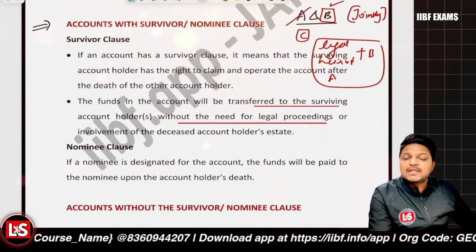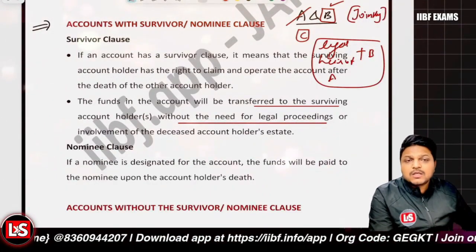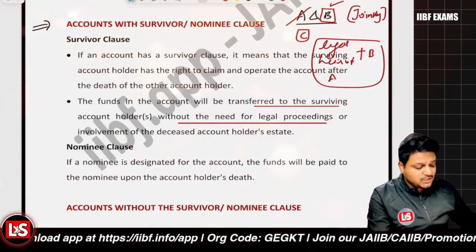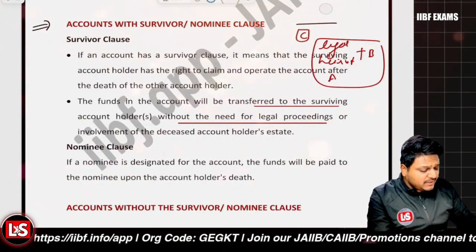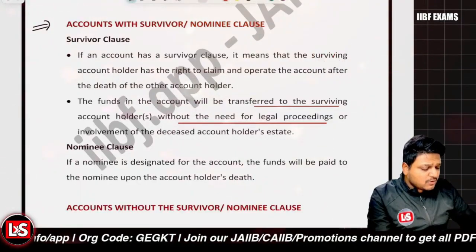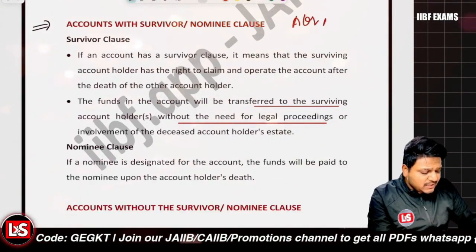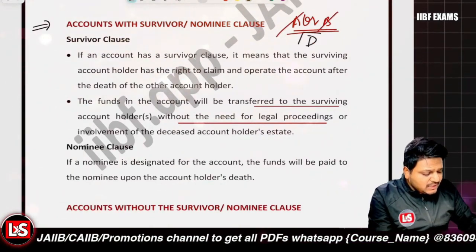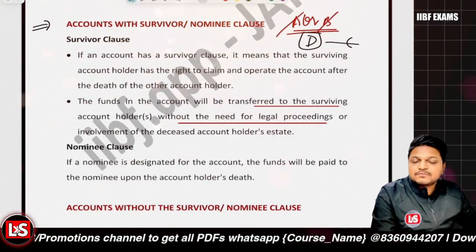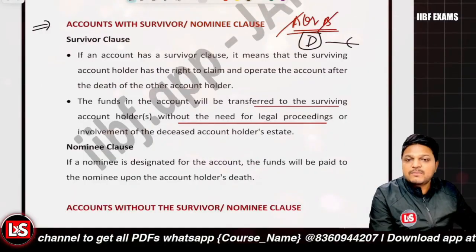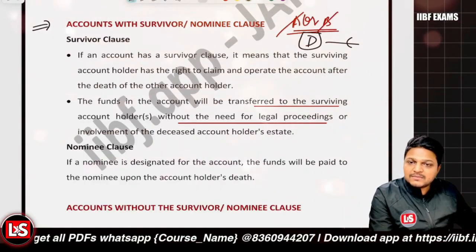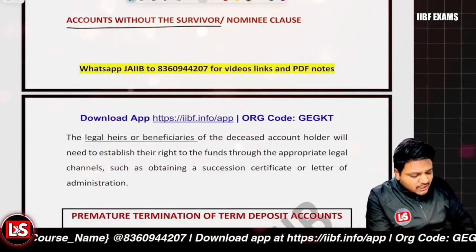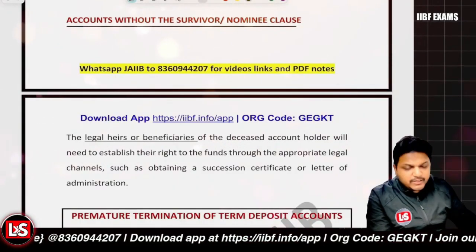Even if a nominee is designated for the account, the nominee won't be considered till the death of all the account holders. So let's say if it is a former and survivor account or either or survivor account of A and B. Now A dies, B dies, then the nominee will be getting the balance. Then the payment to the nominee will be a valid discharge to the bank. Clear with it?